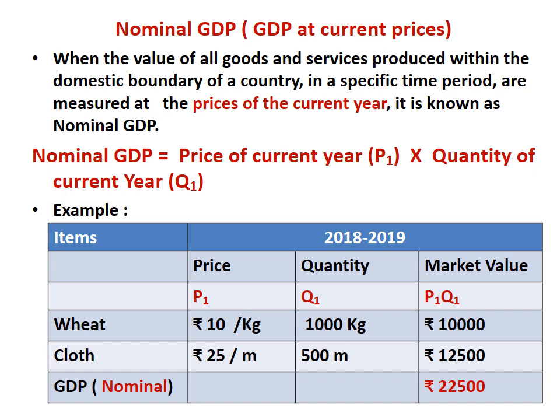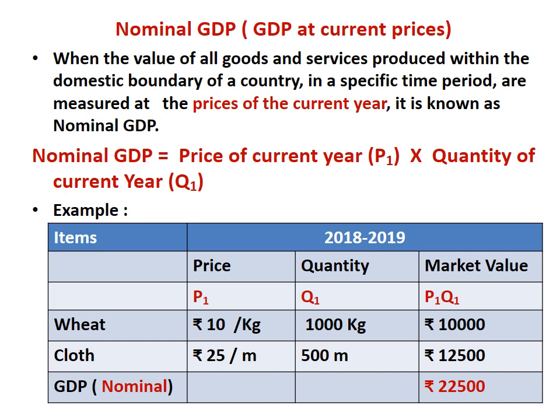When the value of all goods and services produced within the domestic boundary of a country in a specific time period is measured at the prices of the current year, it is known as nominal GDP. So here, the value of goods and services is calculated on the basis of the prices of the current year, that means prices which are prevailing in the same year for which we are calculating the value of GDP.